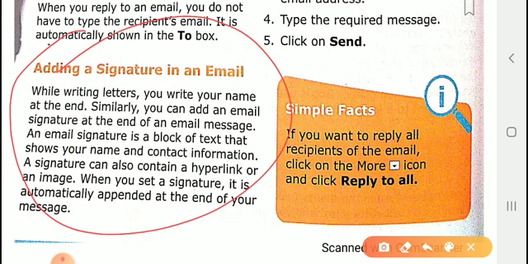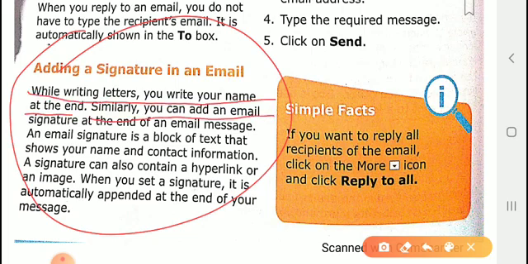Suppose you are writing an application to the principal, then after that application you have to sign, because he has to know you have written that letter. Like that, while writing letters you have to sign at the end.